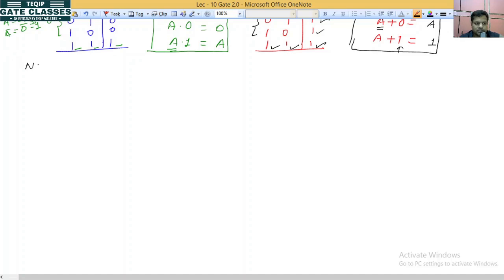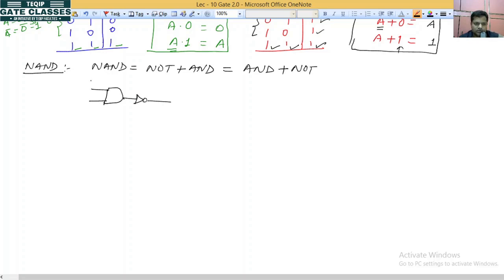Okay, the next gate is the NAND gate. NAND can be written as NOT plus AND, which is AND plus NOT. So the structure will be AND, and then we add NOT to it. So we have X, Y, and this is F. This whole circuit is known as NAND.